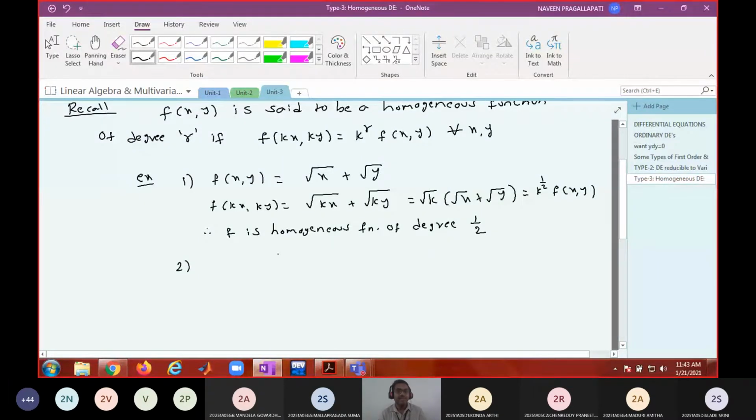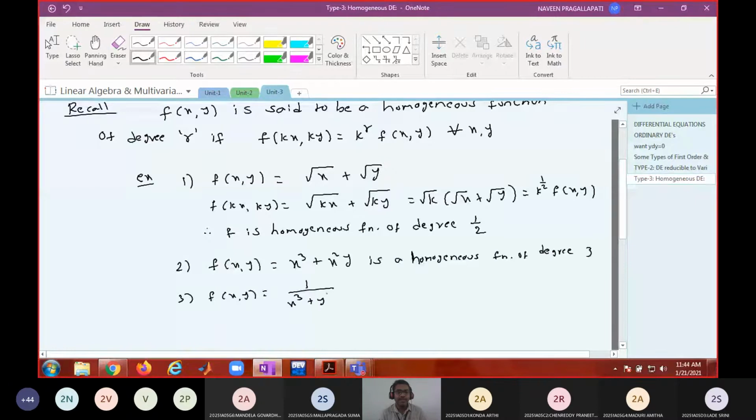Yes, sir. Similarly, if I write f of x comma y equal to x cube plus x square y, is it a homogeneous function? Yes, sir. What is the degree? 3. Similarly, if I write f of x comma y equal to 1 by x cube plus y cube, is it a homogeneous function?